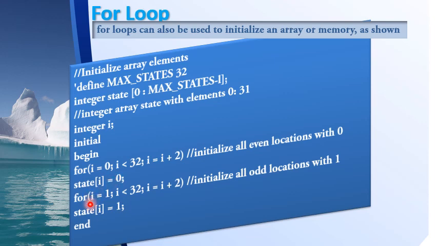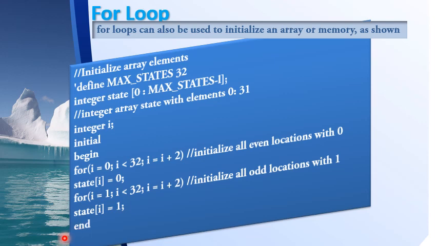So the next for loop that I have will be accessing the odd locations. For that I will initialize accordingly. I have initialized i to 1. So it has to go like this: 1, 3, 5, 7, 9 and so on. The terminating condition is i less than 32 and the incremental assignment is i equal to i plus 2. So inside the loop I put state of i equal to 1. So it will go like this: state of 1 is 1, next state of 3 is 1, state of 5 is 1 and so on. Okay, so this is the end of the initial block.